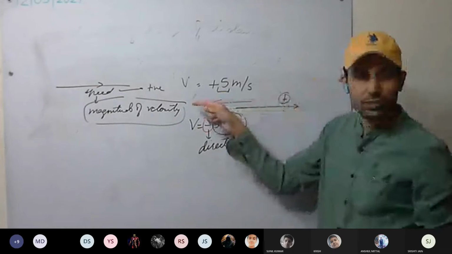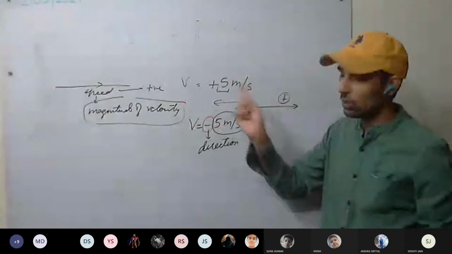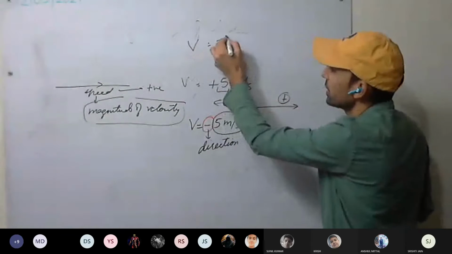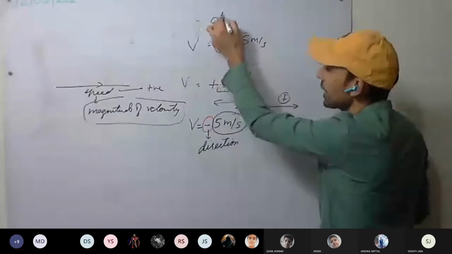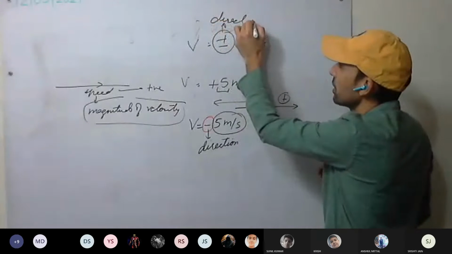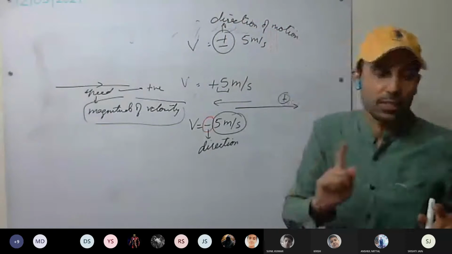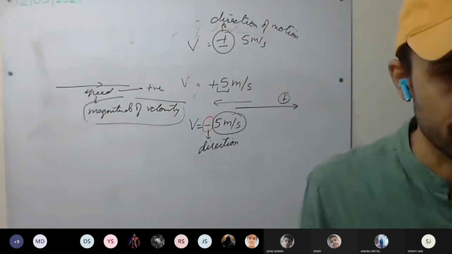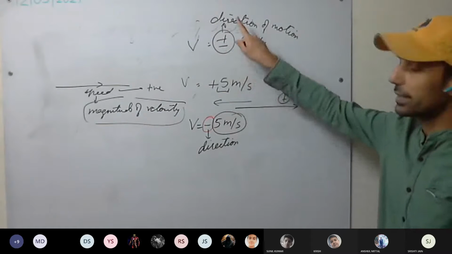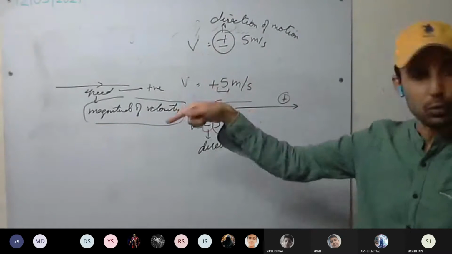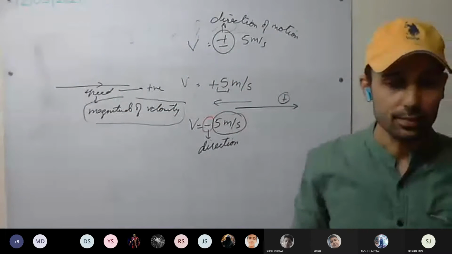So velocity is minus 5 meter per second, magnitude is 5 meter per second, but direction is this one. So with velocity, this plus and minus sign denotes direction of motion. Always remember this. Magnitude is always positive. We are discussing only straight line motion, so positive direction this one, negative direction this one. This is clear?